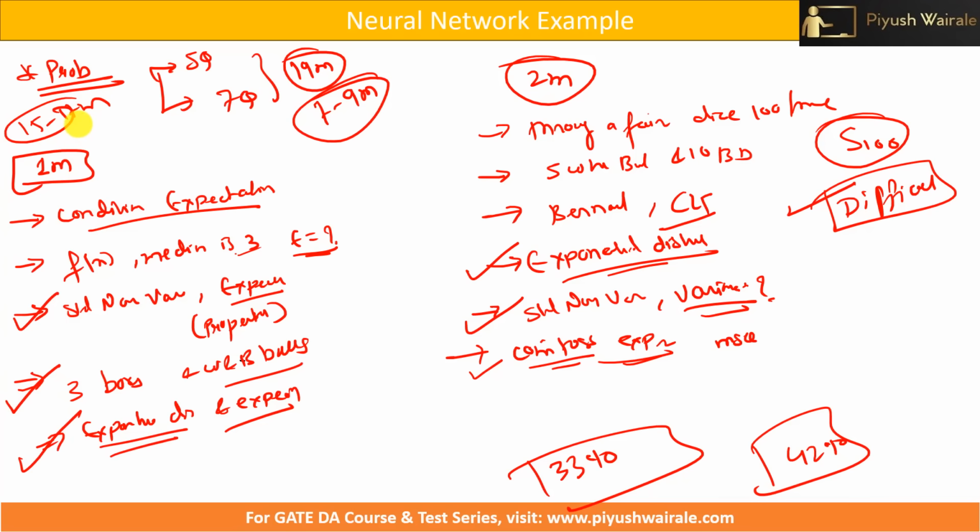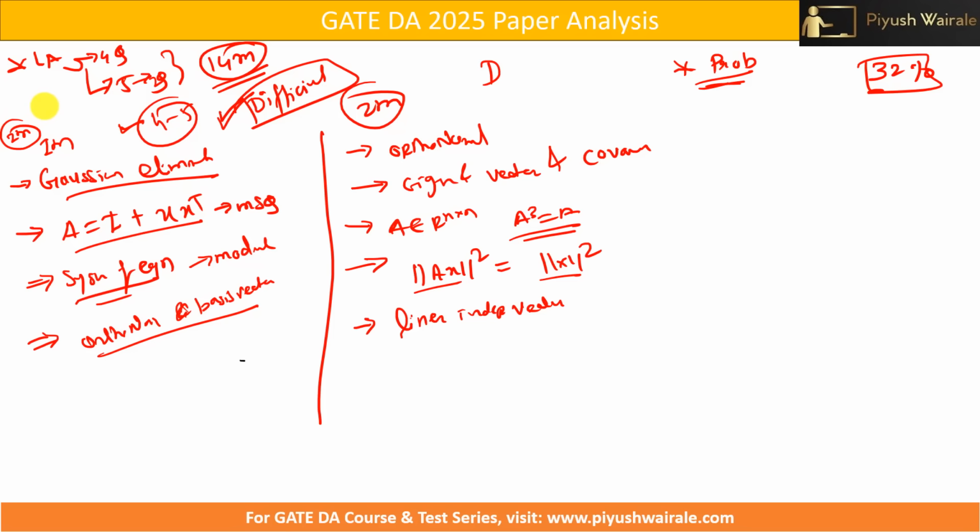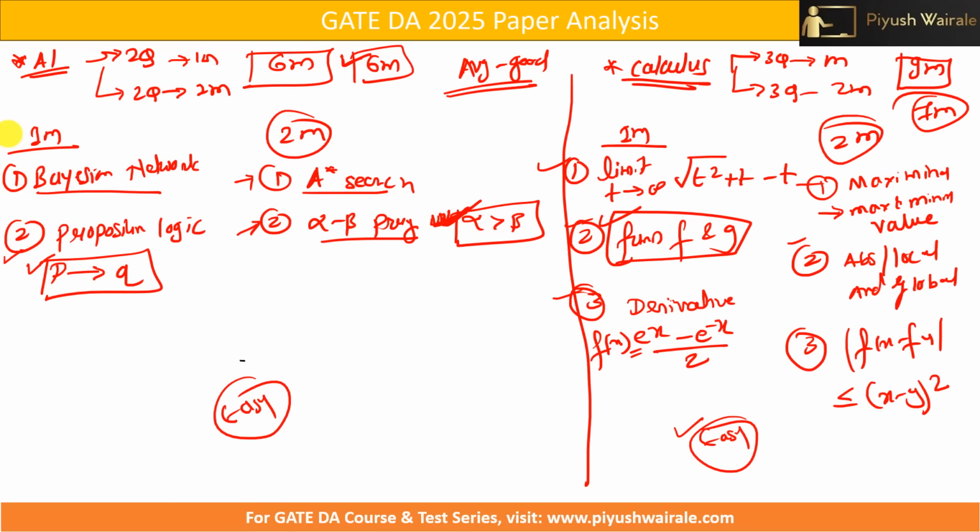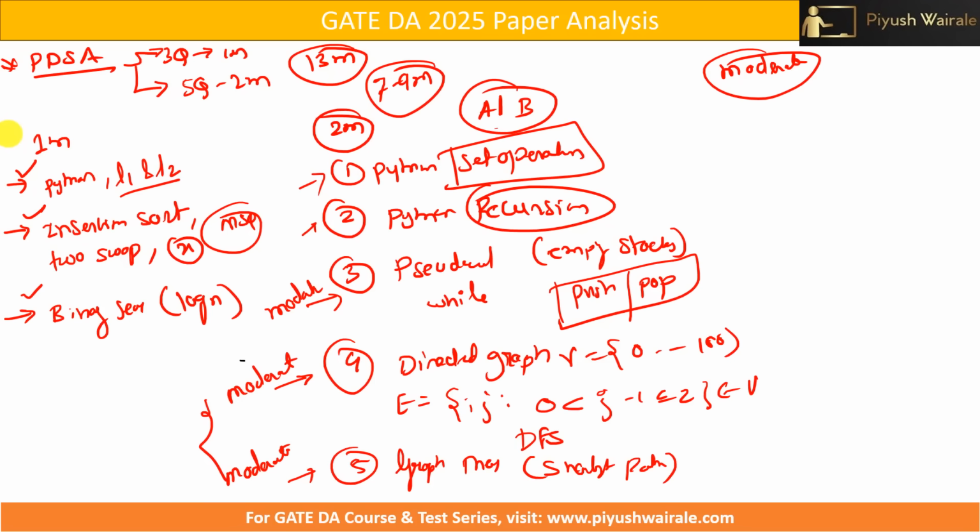But for other subjects, don't follow a pattern like, okay, last year they asked 14 marks in algebra, so next year they will ask the same weightage. No, they can also increase the weightage. Similarly, don't think that because AI, DBMS or PDSA had lesser weightage, they are going to keep the same weightage next time.